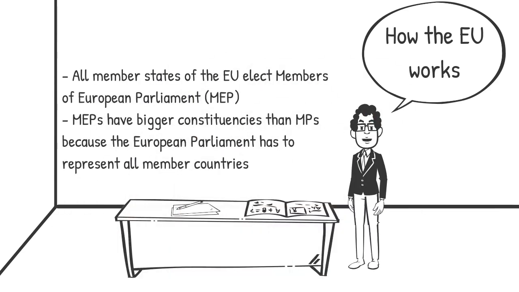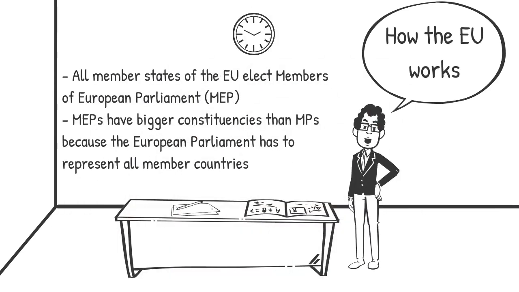All member countries, or member states, of the EU elect members of European Parliament. MEPs have much bigger constituencies than MPs in each country because the European Parliament has to represent all member countries, which is 500 million people. The European Parliament has 751 members.